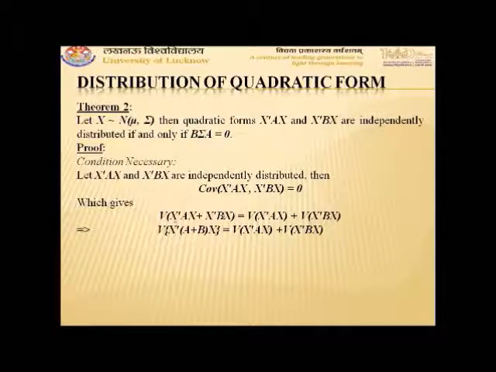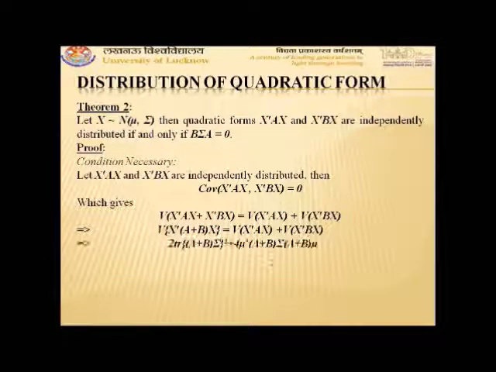Now, in the variance of X transpose AX plus X transpose BX, X transpose and X are common, so it becomes the variance of X transpose A plus BX. The right hand side remains the same.